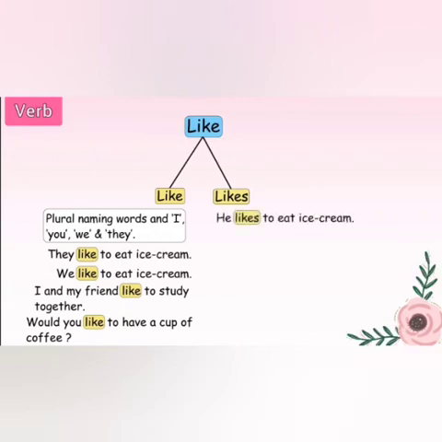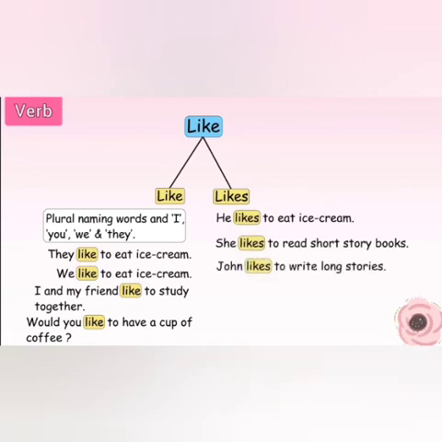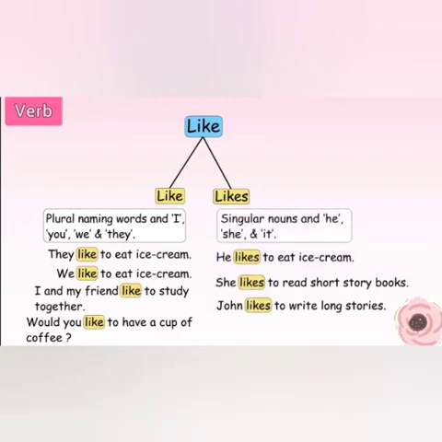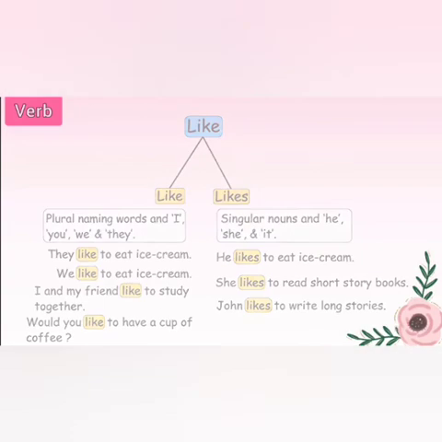Now, let's see where we use likes. He likes to eat ice cream. She likes to read short story books. John likes to write long stories. So we use likes with singular naming words or with he, she and it.